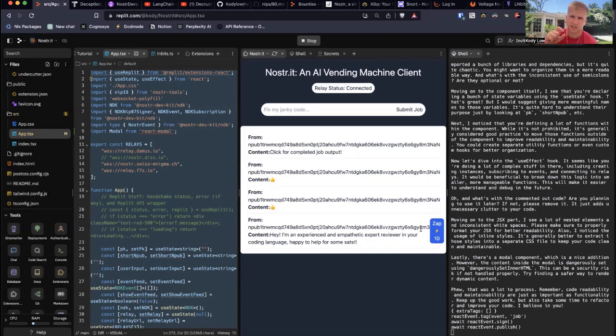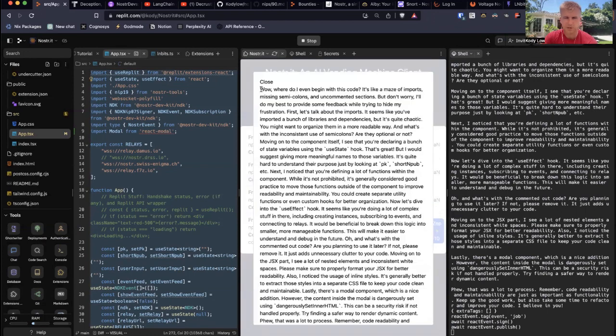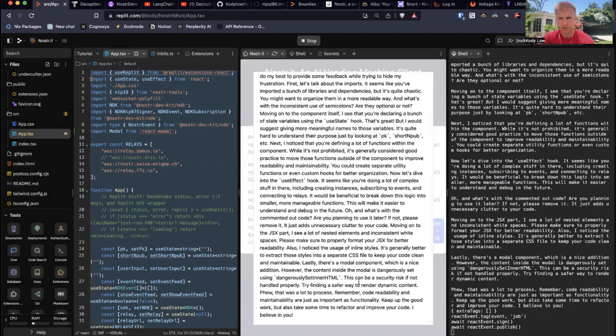And then for the Lightning wallet side, I have it configured as LNbits, which is a super simple way to do Lightning payments and stuff. But I'll also make a configuration for this and publish it for using a Lightning address, which is even simpler, right? And if I go over here, I see that there's a completed job output now. So I click on that, and this is my crappy formatting because it's a hackathon project, but now it just tells me what the output was. This gave me the code review for the code that I gave it. Cool.